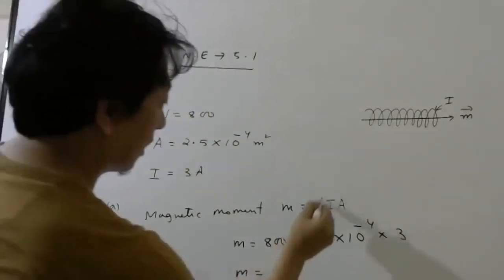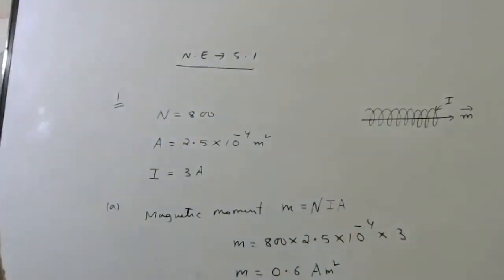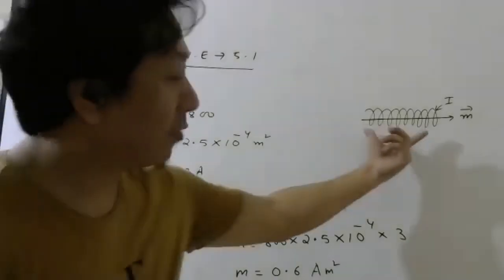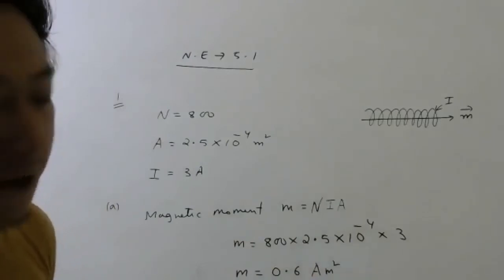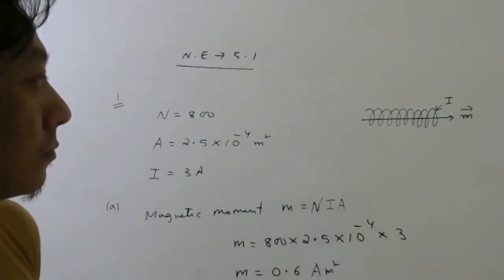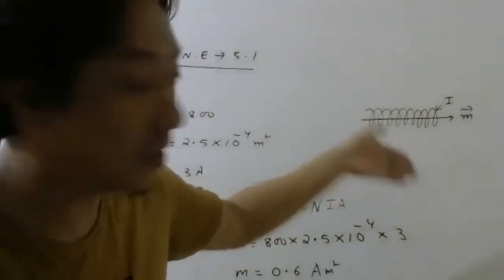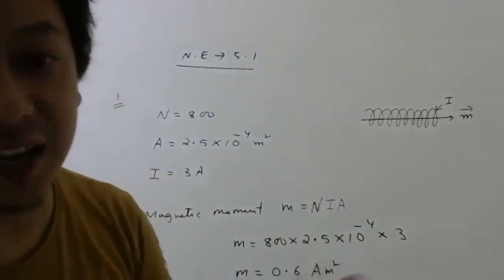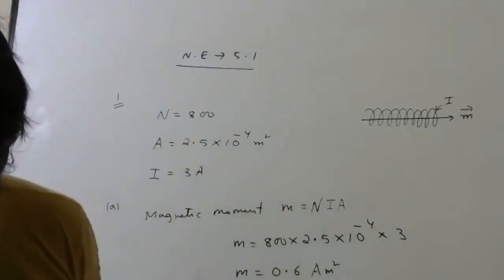Unit will be what? Current is ampere, area is meter square. So that is the first part of the question. So please remember, solenoid will behave like a bar magnet whose magnetic moment is given by this formula, current times area. And you know that this solenoid will also produce its magnetic field inside. And that magnetic field, if they ask, you know the formula, mu naught n i, small n, but not this capital N.